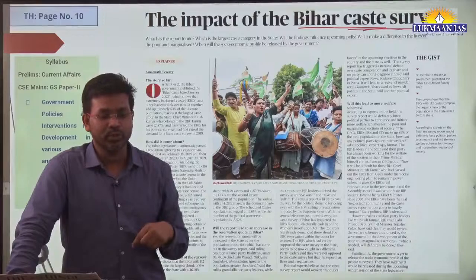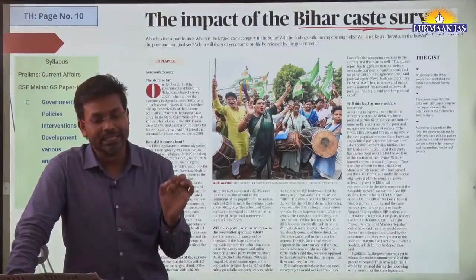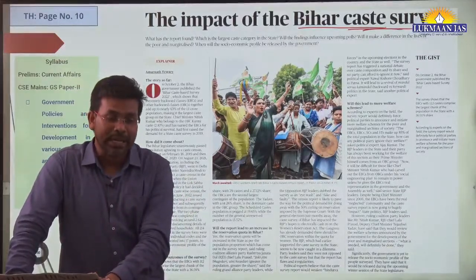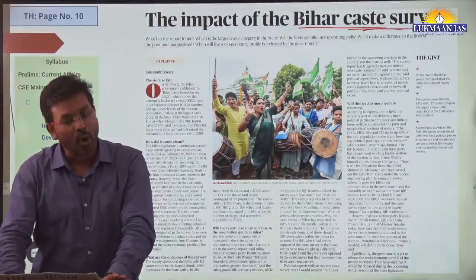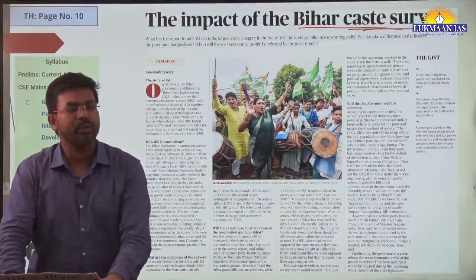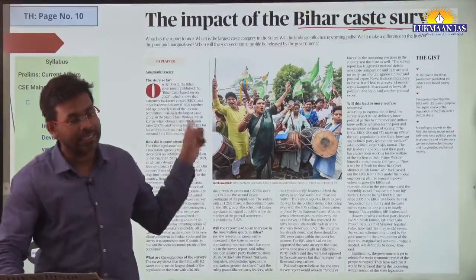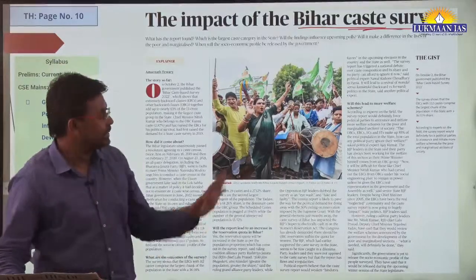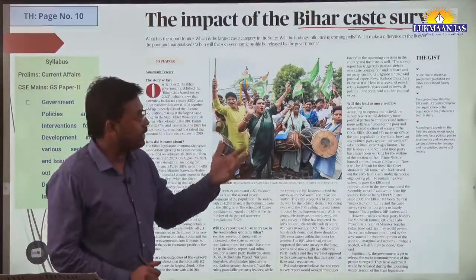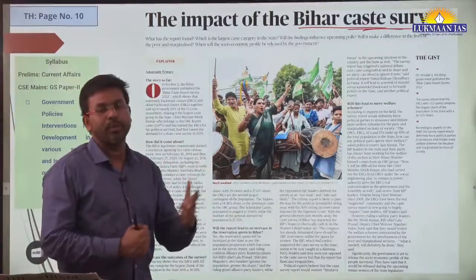Then the case came to the Supreme Court of India, and the Supreme Court upheld the decision of the Patna High Court. After they upheld the decision, on 2nd of October, I mean today is 5th of October, they released the caste-based survey data, right? After they released it, it came in the newspaper. Now let us understand what is the outcome of this survey.